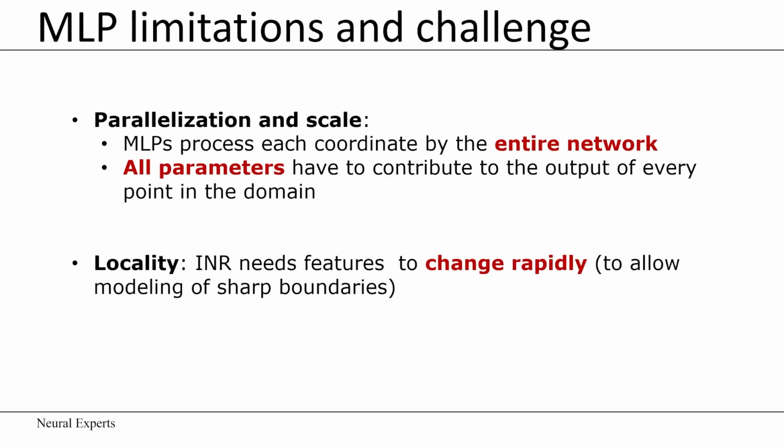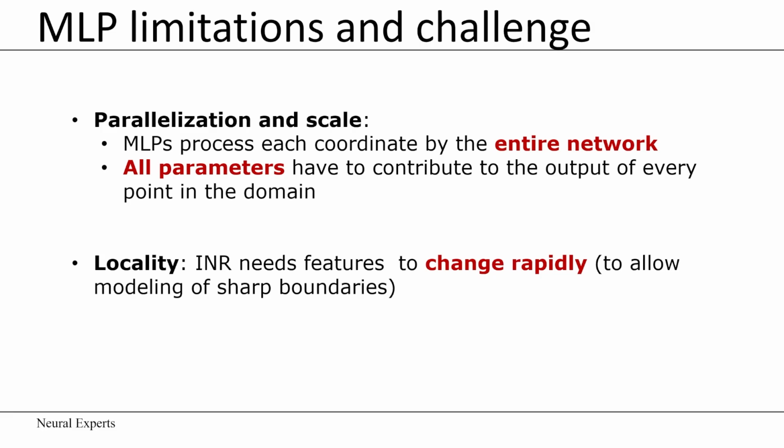MLPs have two inherent drawbacks. The first relates to parallelization and scale. MLPs process each coordinate by the entire network. Therefore, all parameters have to contribute to the output of every point in the domain, making parameter optimization difficult.